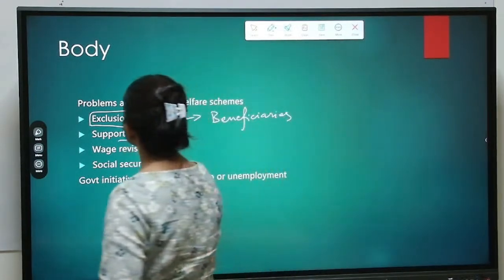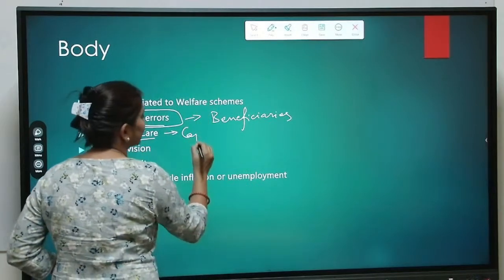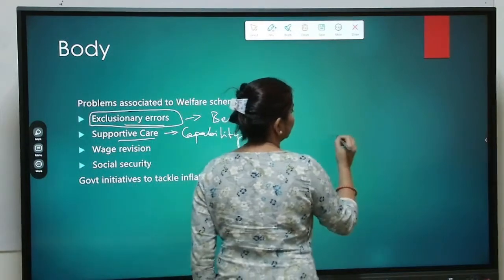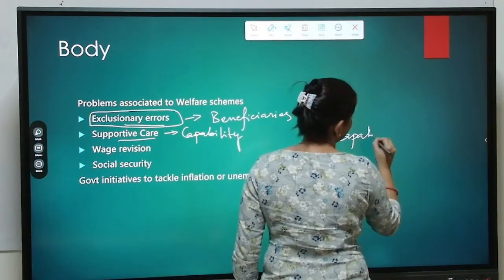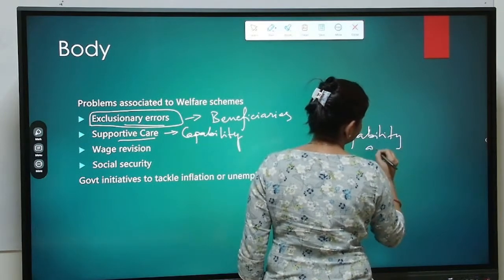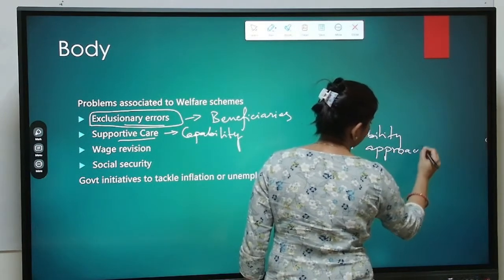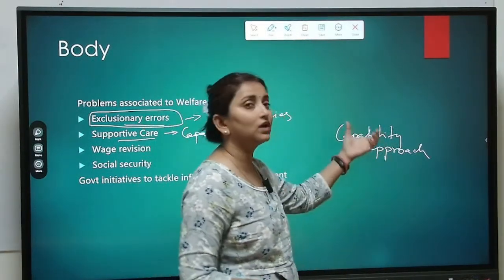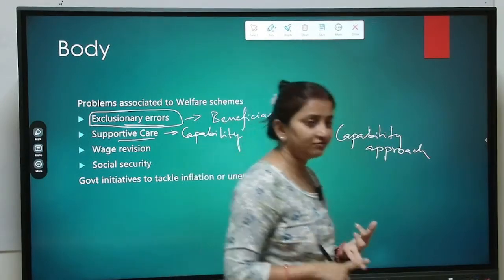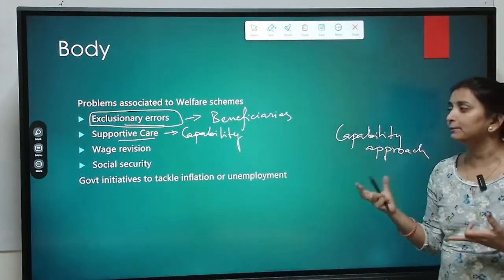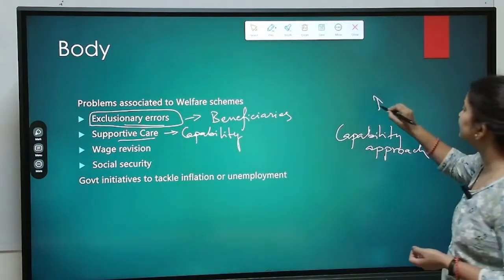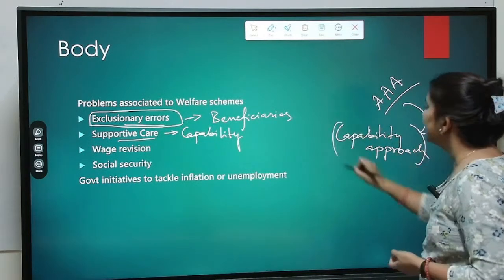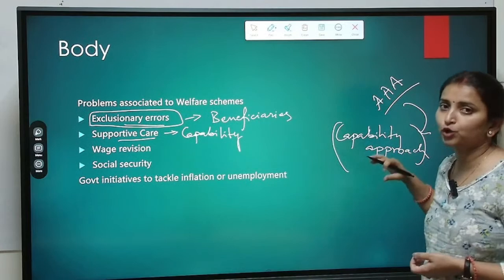Plus it is just a supportive care, it is not improving capability. The capability approach has been discussed by Amartya Sen, wherein Amartya Sen says that a person is called poor because they are not capable of accessing or affording, or they are not having available amount of resources. So lack of accessibility, affordability and availability of resources is making them less capable, and this capability has to be improved to tackle poverty.